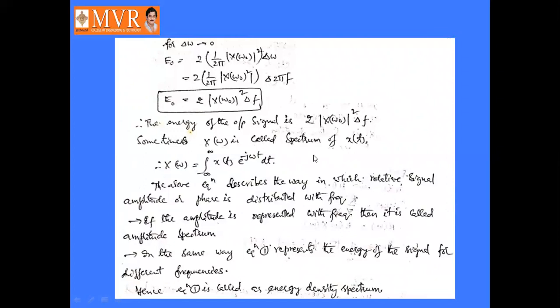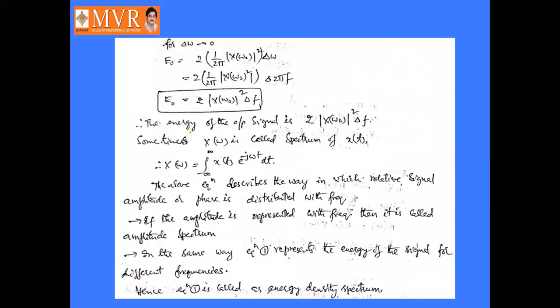Sometimes x of omega is called the spectrum of x of t, where x of omega is equal to integral minus infinity to infinity x of t into e power minus j omega t dt. This is nothing but the Fourier transform. The above equation describes the way in which relative signal amplitude or phase is distributed with frequency. If the amplitude is represented with frequency, it is called the amplitude spectrum. If it is represented with the phase, it is called the phase spectrum.